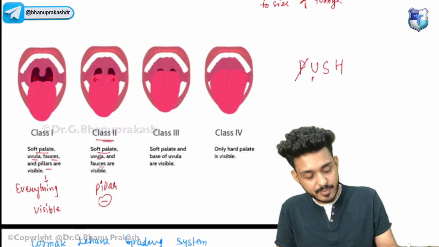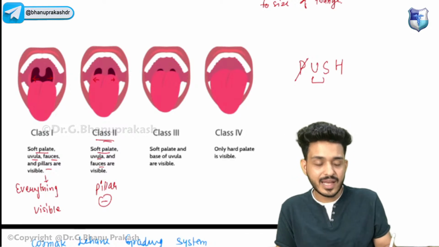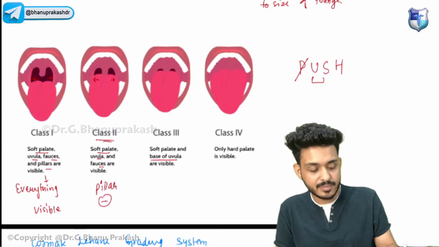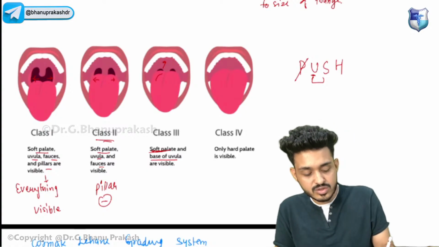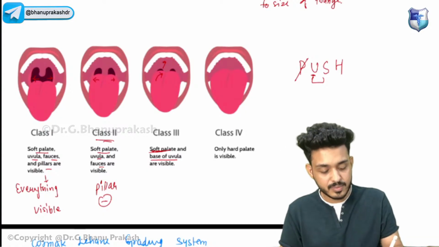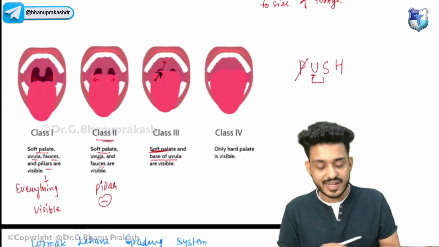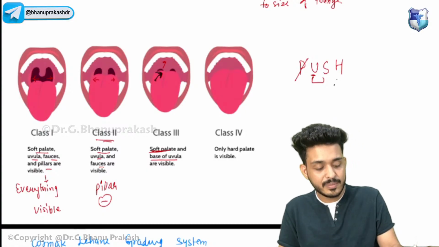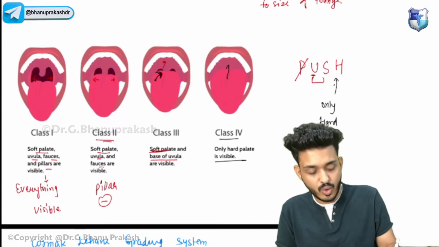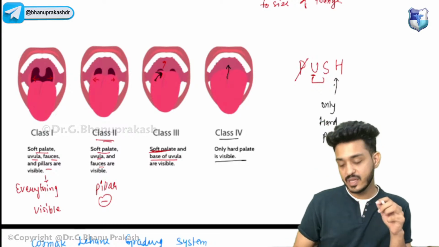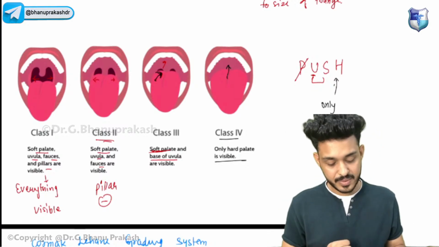Class 3, just remember U and S. The base of the uvula is visible, along with the soft palate. Can you appreciate? Soft palate is visible, and also the base of the uvula is visible. Apart from that, nothing is visible. So that is your class 3. And class 4 will have only the hard palate visible. Only and only the hard palate will be visible. So this is how you will identify.